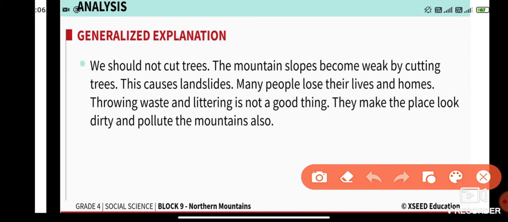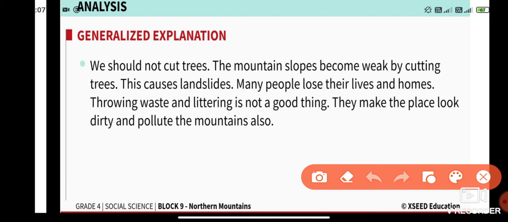Landslides are common in areas where there are fewer trees, less forest. Many people lose their lives and homes when there is a landslide, because it washes away their land, their buildings, and their fields as well.